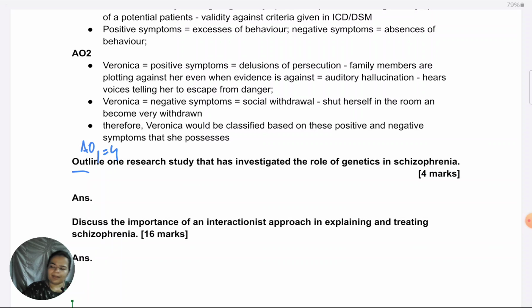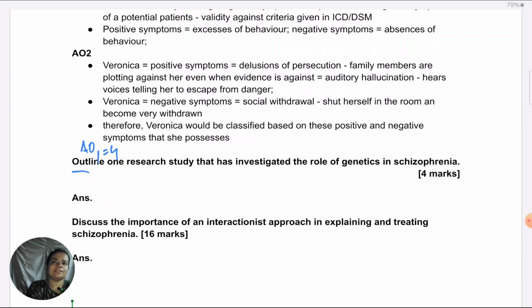Okay, I'm very sure for this, the most popular answer is going to be the Gottesman and Shields study. And I strongly recommend you write about that study. I will brainstorm and tell you about other possible studies also, depending on which reference source you are using. But before that, one thing I want to tell you about, like students would often ask me, in AQA especially, this word research is used a lot in questions, like discuss research or outline research. Do we have to give studies?